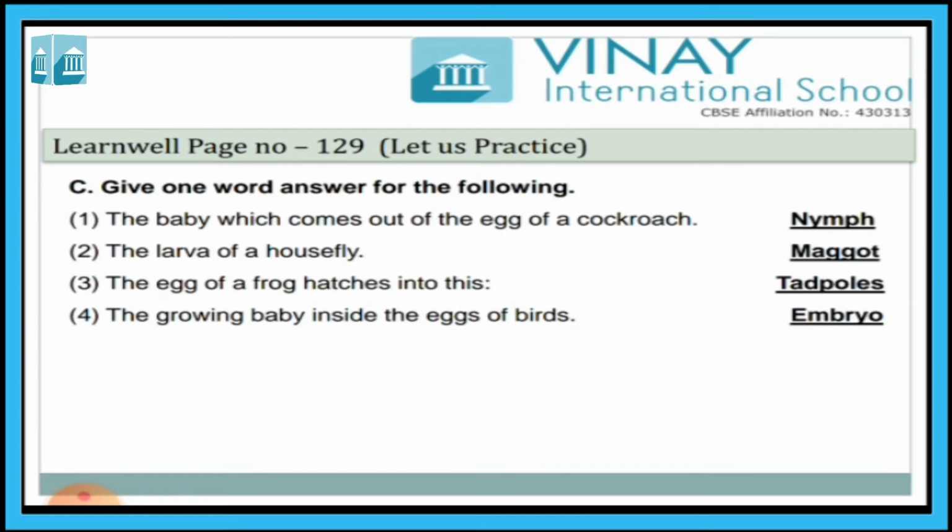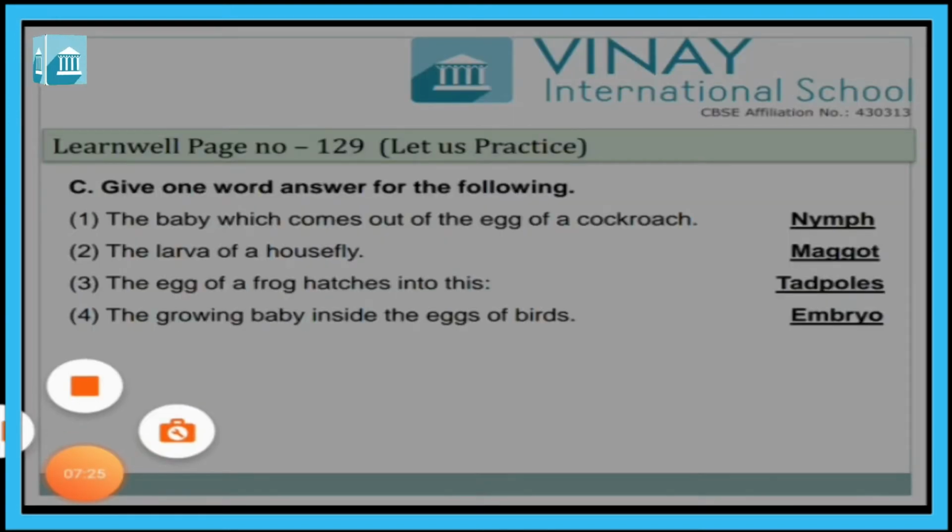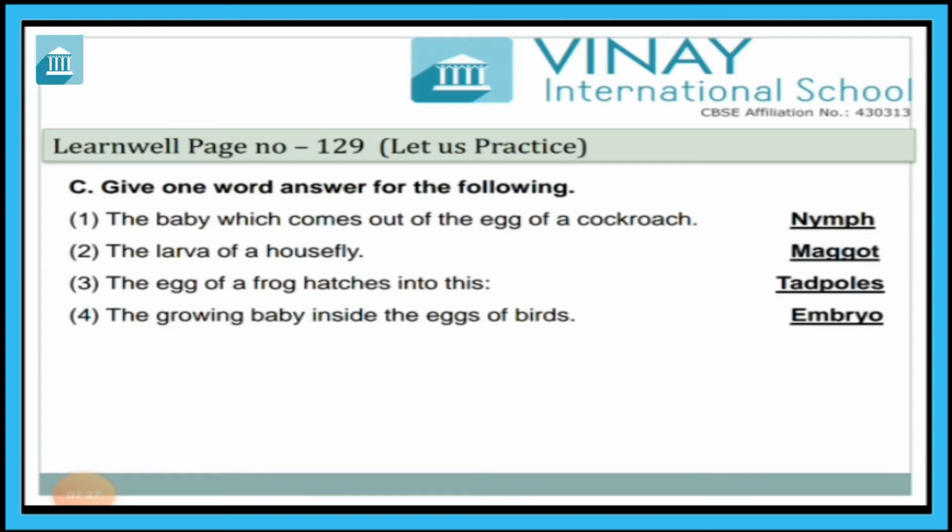Now exercise C. Give one word answer for the following. First, the baby which comes out of the egg of a cockroach. The answer is nymph. For insects like cockroach and grasshoppers, the baby that comes out of the egg is called a nymph.